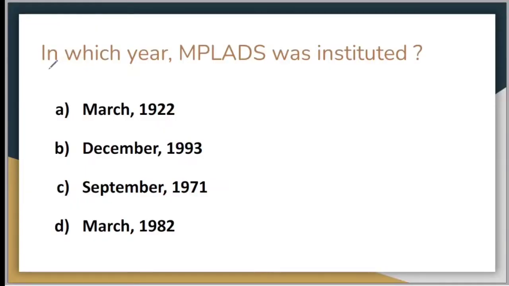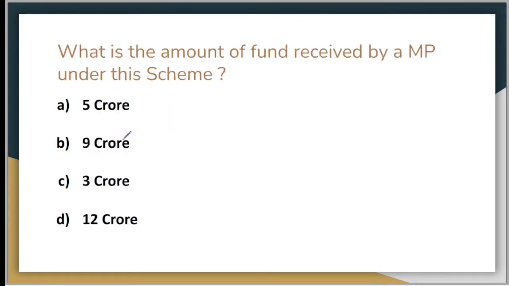So your next question, which I promised will be there after the slide, is in which year MPLADS, that is the Member of Parliament scheme, was instituted. So which year was it instituted for the first time? Your option A is March 1922. Option B is December 1993. Option C is September 1971. And your option D is March 1982. So what is the correct answer? The correct answer is in the next slide, which is December 1993. That is option B. Now let's move on to the next question.